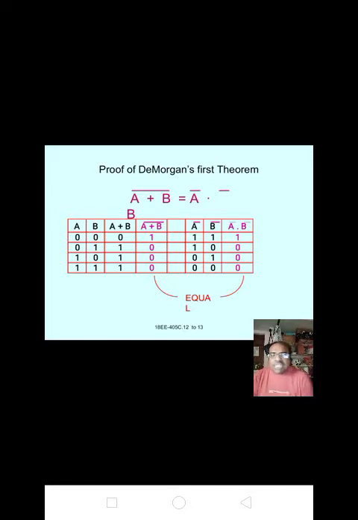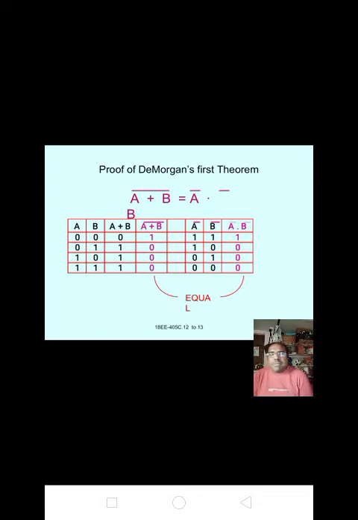For the RHS, A bar is the complement of A and B bar is the complement of B. For A bar: 0 gives 1, 0 gives 1, 1 gives 0, 1 gives 0. For B bar: 0 gives 1, 1 gives 0, 0 gives 1, 1 gives 0. A bar dot B bar: 1 into 1 equals 1, 1 into 0 equals 0, 0 into 1 equals 0, 0 into 0 equals 0.